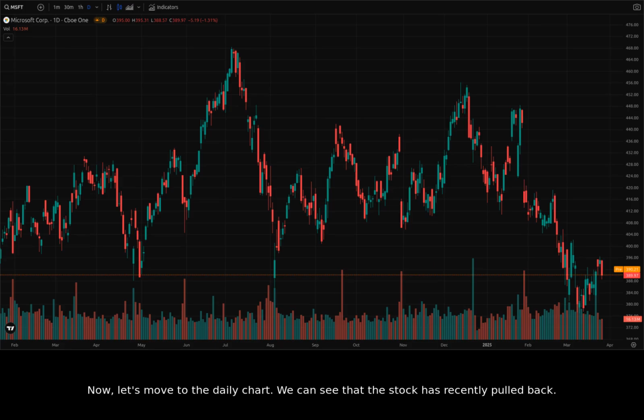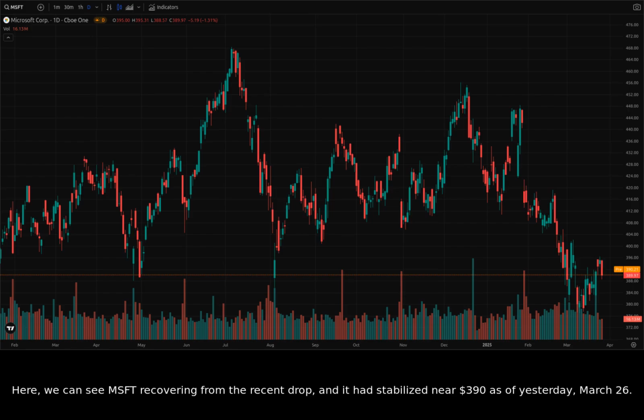Now, let's move to the daily chart. We can see that the stock has recently pulled back. The stock is trading near $389, far off from the $468 high. The long-term trend still seems relatively stable, showing consistent growth through the past year. However, we should keep in mind there was a large dip in early February 2025 and again in early March 2025. Let's look closer at the recent data and zoom in on the past 3 months.